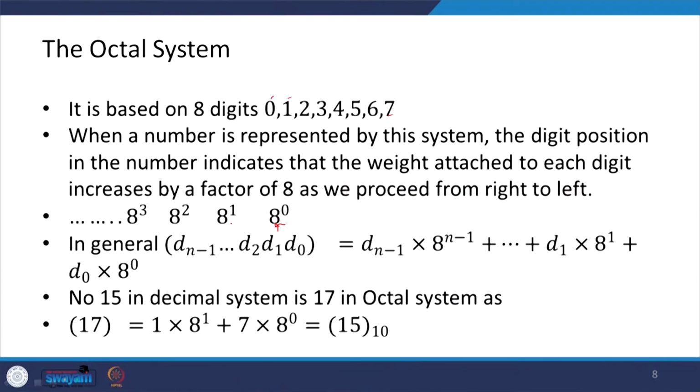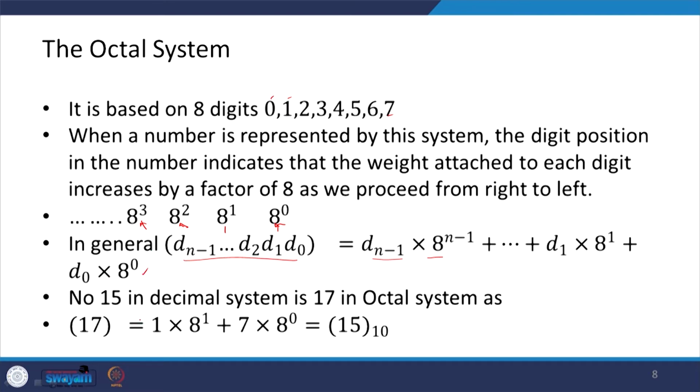So, we have 8 to the power 0, then 8 to the power 1, 8 to the power 2, and 8 to the power 3. In general, the number is d n minus 1 into 8 to the power n minus 1, plus d 1 into 8 to the power 1, plus d 0 into 8 to the power 0.